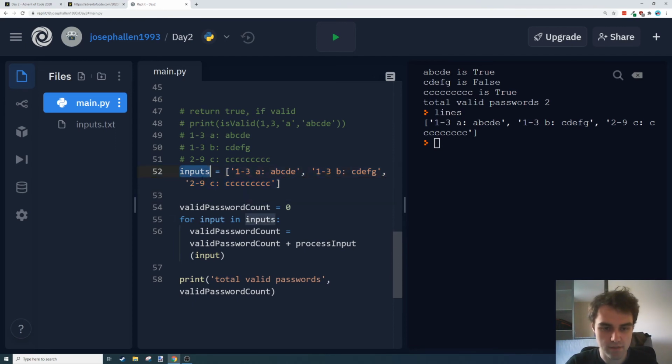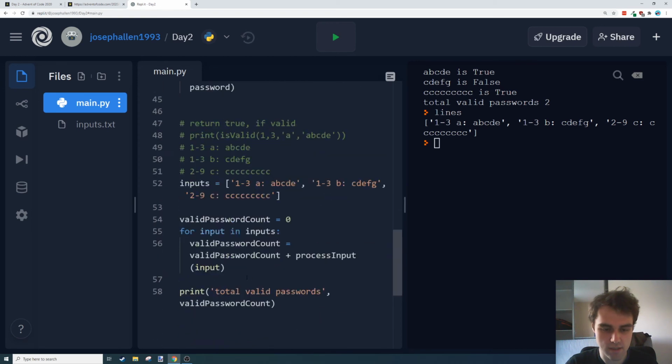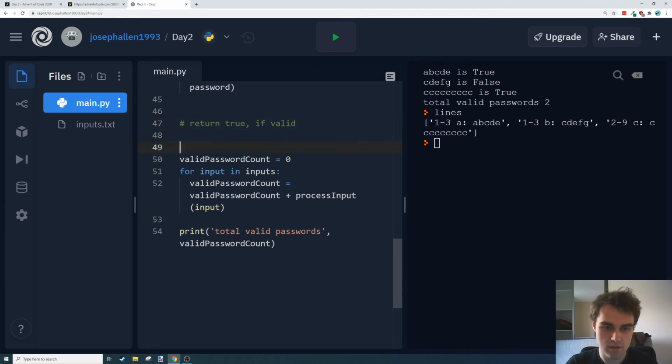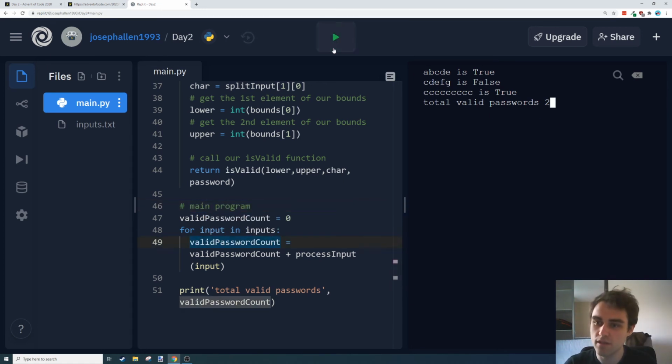So that's pretty much exactly what we needed for this inputs. Oh cool, we can use inputs then. So I can get rid of that, call this inputs, delete all this, we don't care about that anymore. So this is basically our main program running here, but it's making use of everything else we've done above. There we go, total valid password is 2.